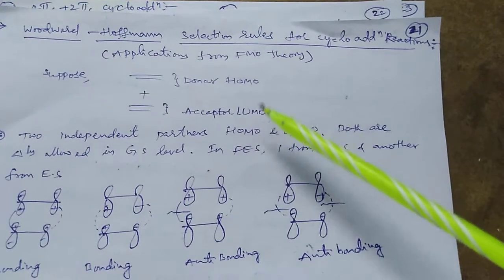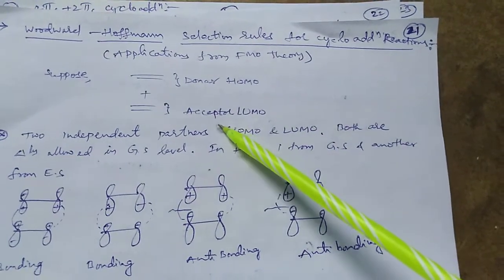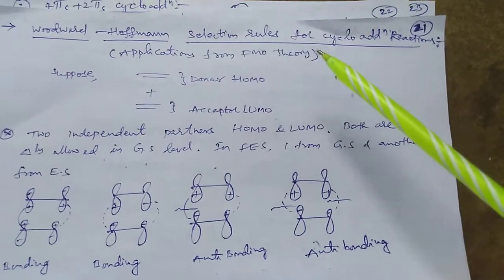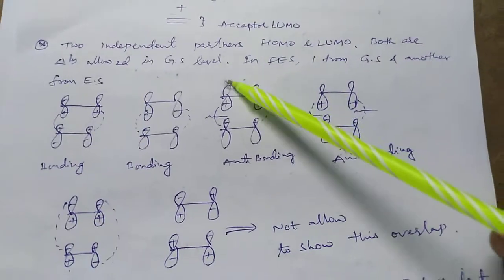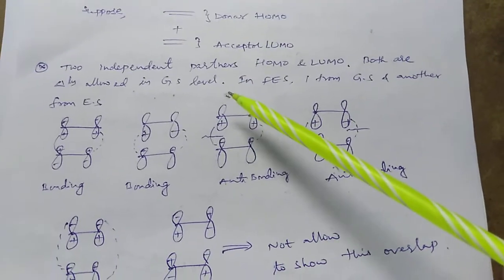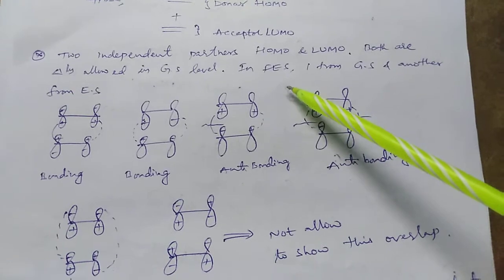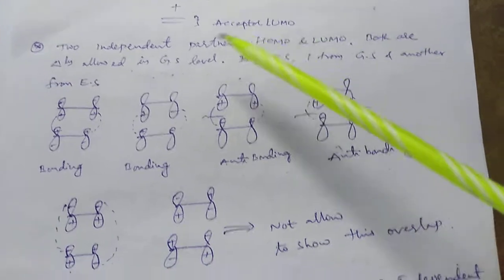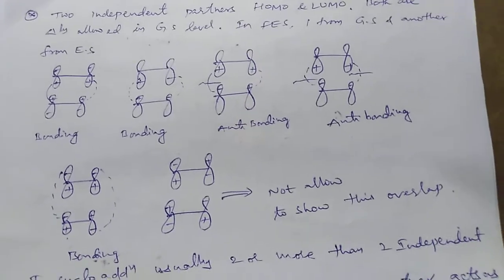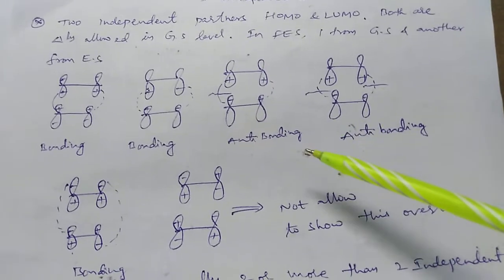In cycloaddition, the acceptor acts as LUMO and the donor acts as HOMO. For the two independent partners, HOMO and LUMO are both thermally allowed in the ground state level, but in the first excited state, one is from the ground state and another from the excited state. Bonding and anti-bonding interactions are shown diagrammatically.